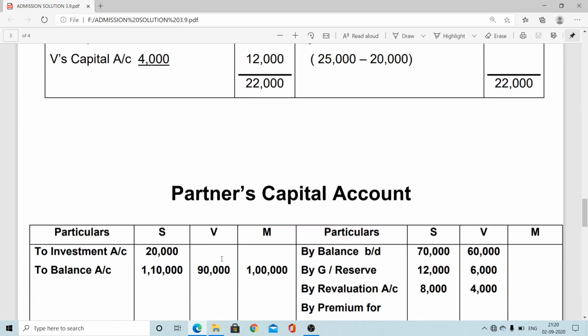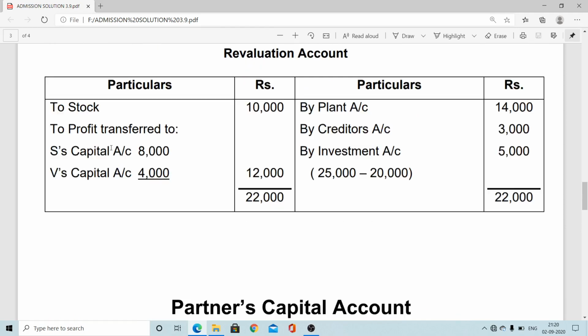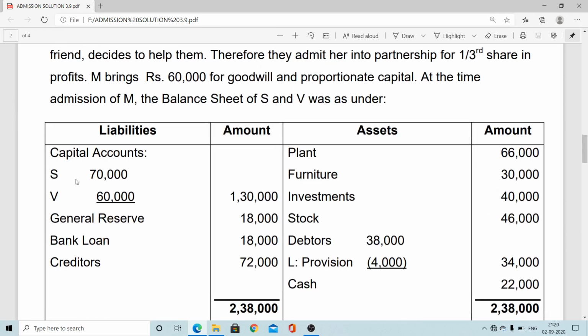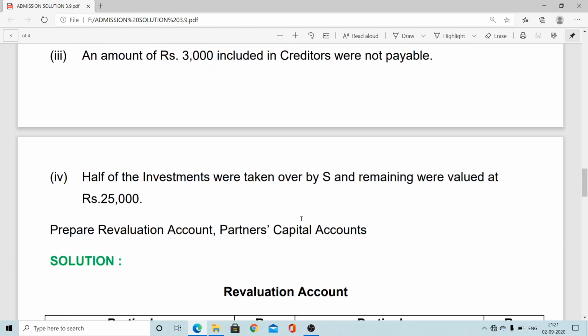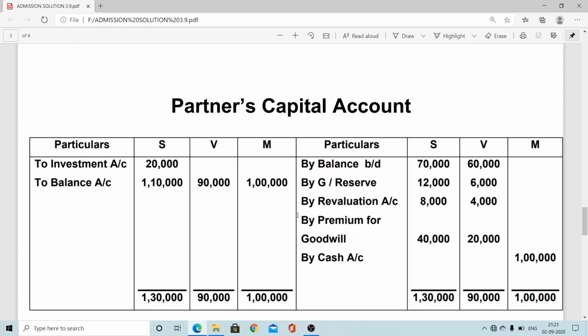So let's see here. First, the opening balance: S 70,000 and V 60,000, provided in the balance sheet. General reserve of 18,000 is also being distributed in the 2:1 ratio, that is 12,000 and 6,000. Profit on revaluation is also distributed.